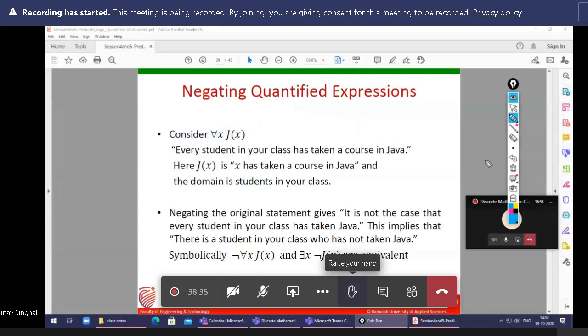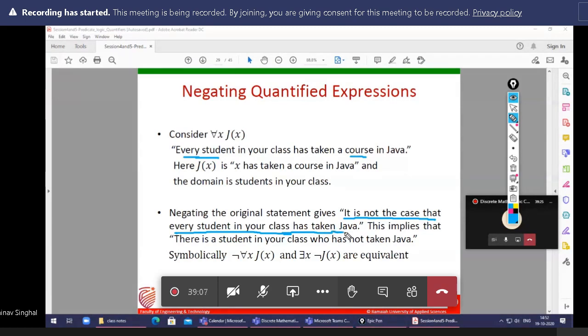What is given here? Every student in a class has taken a course in Java. So what is the negation, meaning contradiction? There is a student who has not taken a course in Java. Simple. And in a more formal way, this is the contradiction sentence of the above statement.